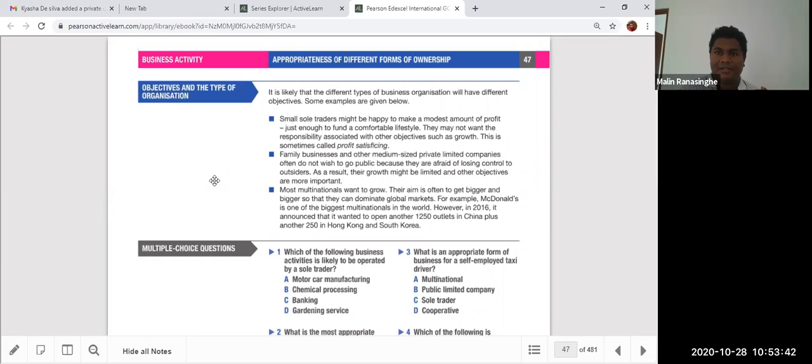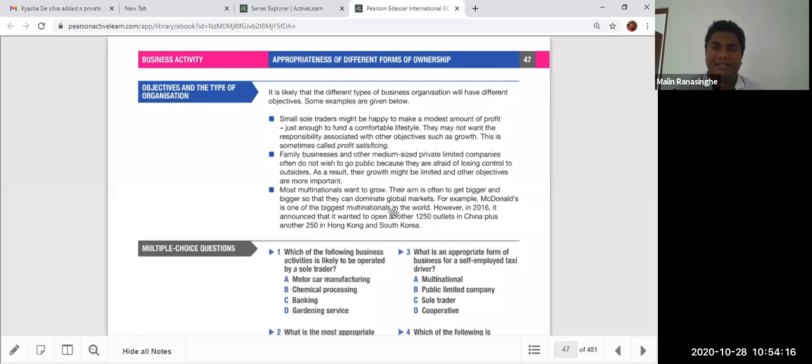Small sole traders might have a small objective, modest profit, like a bread and butter business. If you have a small paddy or a small shop, sole trader is best. But if you have an objective of large, huge profit maximization, then you can go to a public limited company. Some sole traders have an objective called profit satisfying, having enough profit to find the daily bread and butter. Family businesses and other medium-sized private companies like to have family ownership. Then a private business is best.